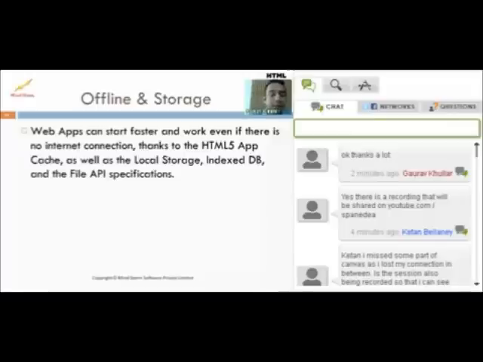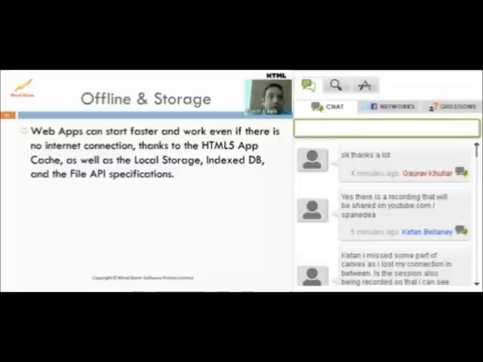So that's the geolocation API. The other API that I had mentioned earlier was about offline and storage. By offline and storage, what we are talking about is that even if the network is not present, you should be able to continue functioning. So can I store some data in the local storage of the browser, so that if I close the application down and come back to it later, at least my work is not lost. That is definitely possible with the local storage API. By the way, the local storage API is a simple key value map that you can store in your browser. We'll see that in a moment.